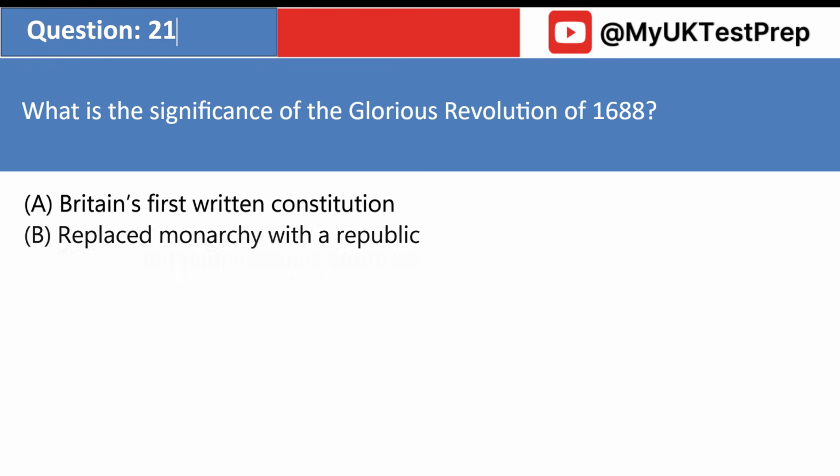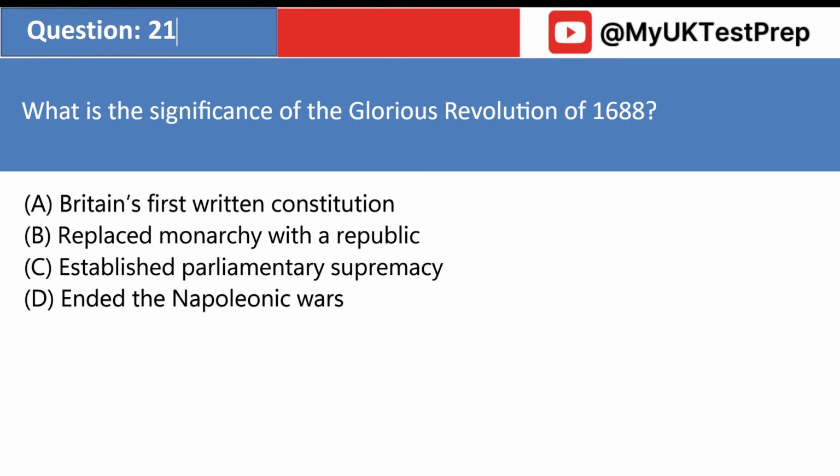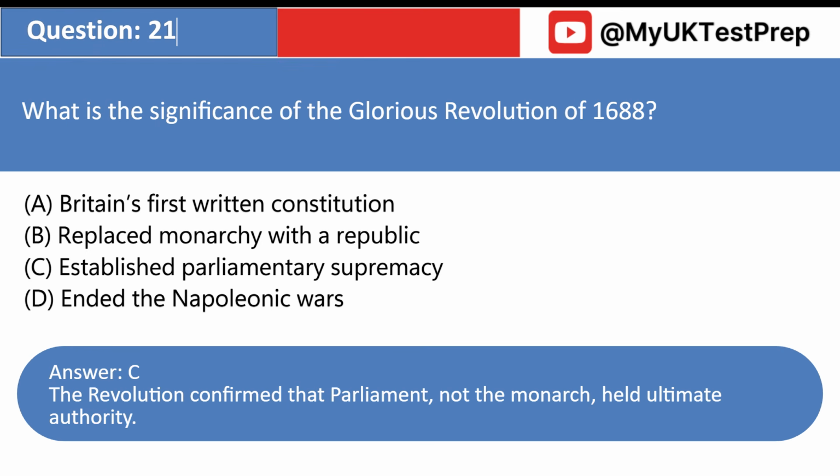What is the significance of the Glorious Revolution of 1688? A. Britain's first written constitution. B. Replaced monarchy with a republic. C. Established parliamentary supremacy. D. Ended the Napoleonic Wars. Answer: C. The revolution confirmed that Parliament, not the monarch, held ultimate authority.